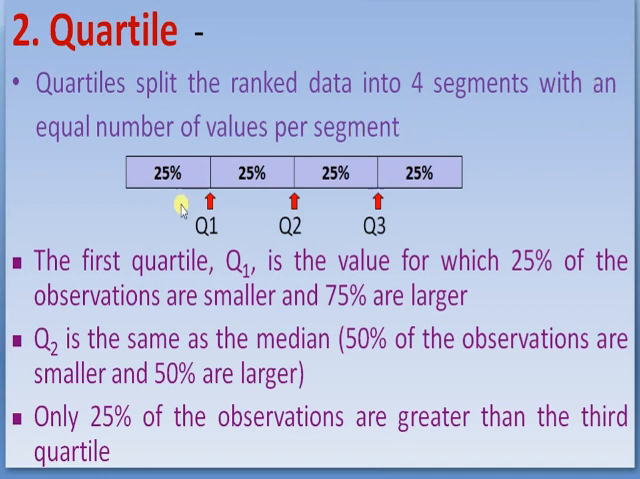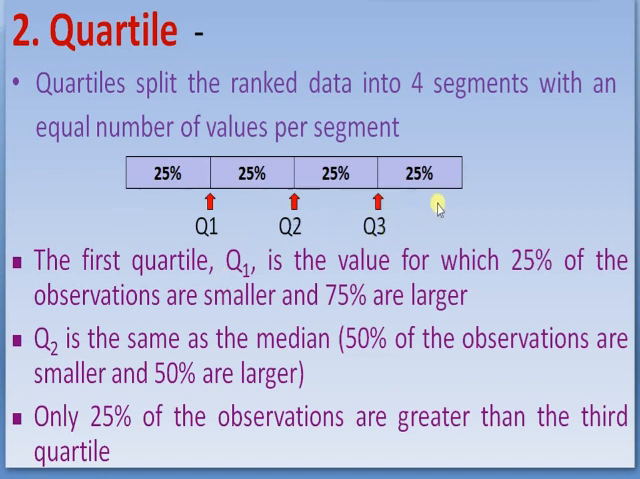Second number, what are quartile divisions? Quartiles split the range of data into 4 segments with an equal number of values in each segment. Q1 has 25% of the data, Q1 to Q2 has 25% of the data, Q2 to Q3 has 25% of the data, and the fourth quartile has 25% of the data.